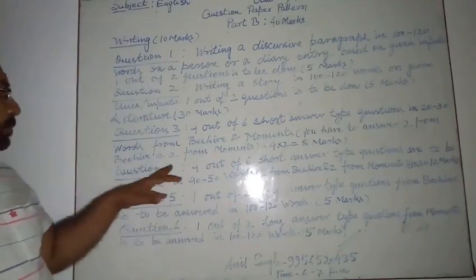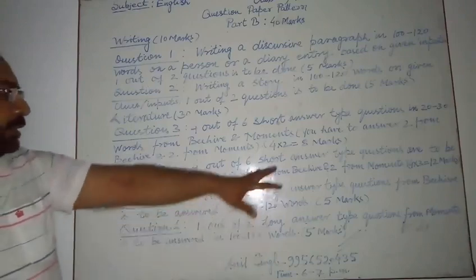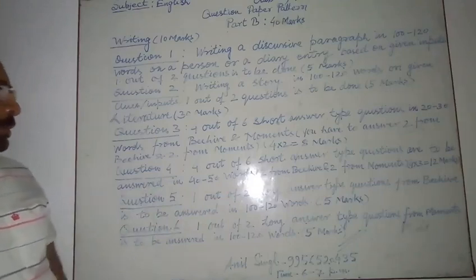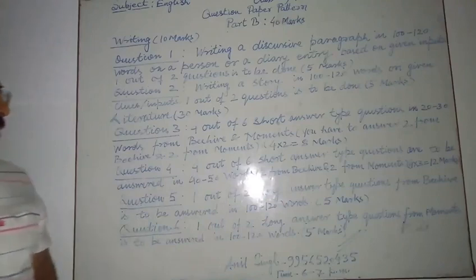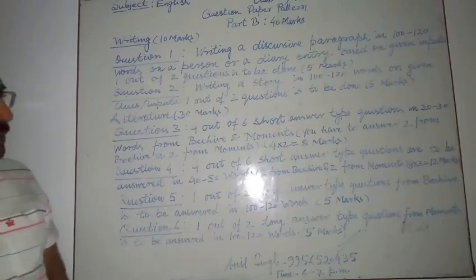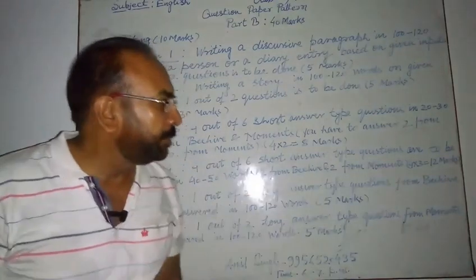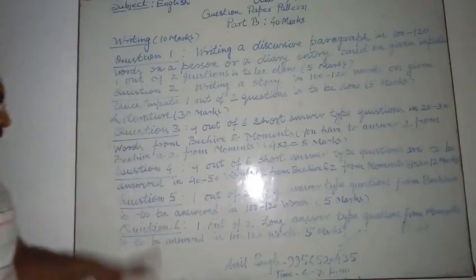And your question number 4 is also a short answer type question, but this is in 40 to 50 words from both the textbooks, Beehive and Moments. Here also you have to do 2 from Beehive and 2 from Moments. But this question contains 3 marks for each question. So here 4 questions you have to do, 3 marks each. The full marks are 12 for this question.